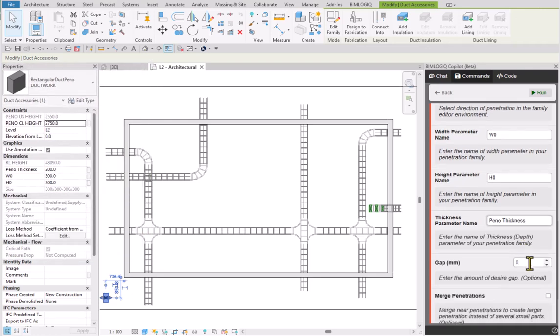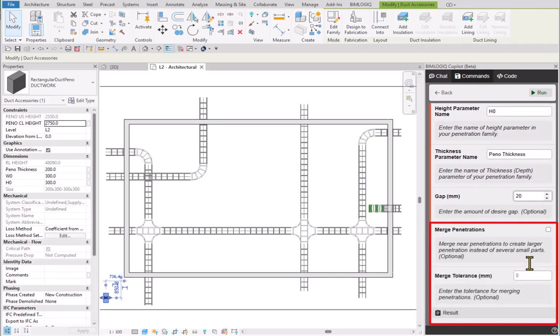If you'd like to allow some installation tolerance, enter a value in the gap field. This adds clearance around the cable tray. We will skip this for now and go over it later with an example.